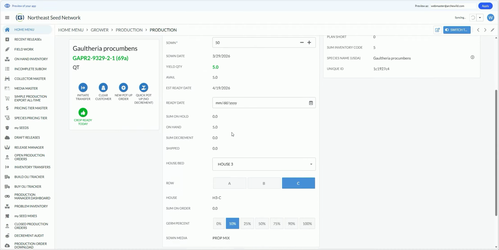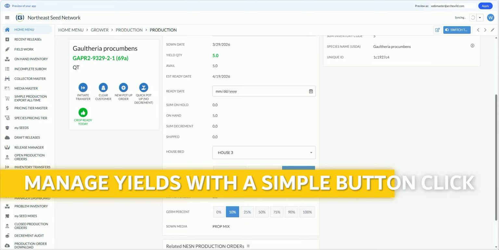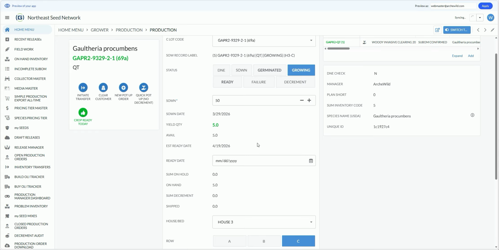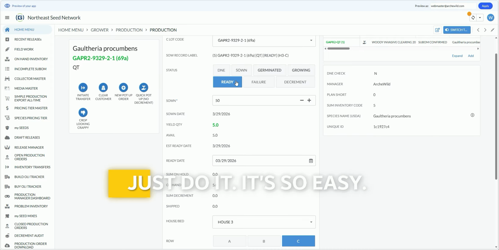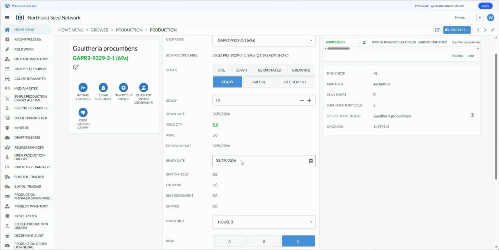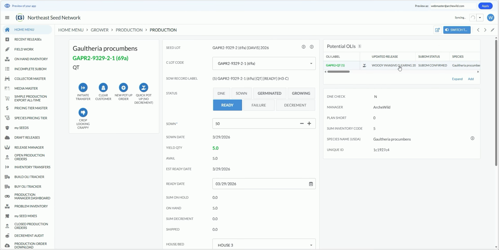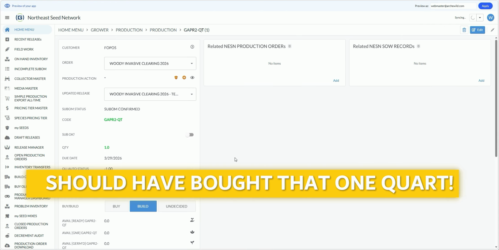And you can just monitor the crop, your grower, and as new information arises, they can just quickly update this information. When that crop is fully ready, you can press the crop ready today button. There we go. So this crop is ready for sale. The ready date is automatically updated to reflect that new information. And here is our line item that we updated from the projects team for 1 quart of this whole thing. What a tremendous amount of work to produce that 1 quart.